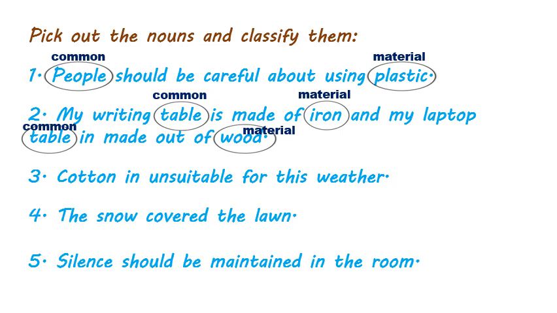Look at the third one. Cotton is unsuitable for this weather. What are the nouns here? Cotton, weather. Cotton, what type of noun is it? It is a material noun. Weather. Can you see weather? Can you touch weather? What do you say for nouns that we cannot see or touch? They are abstract nouns.